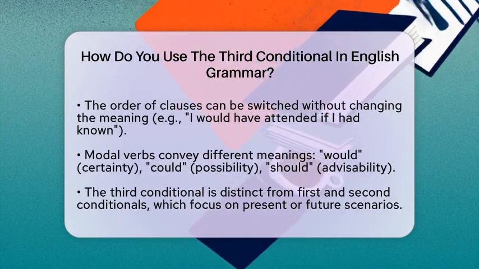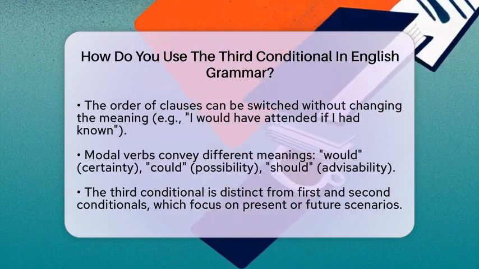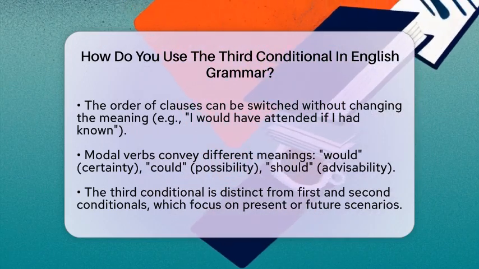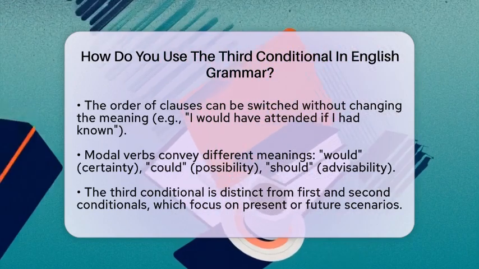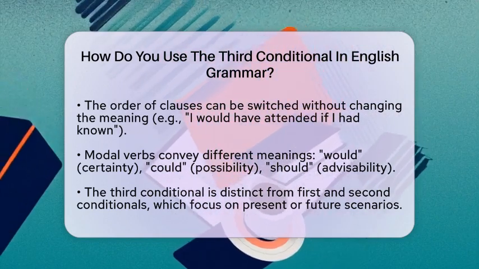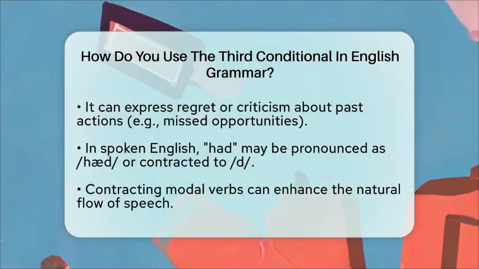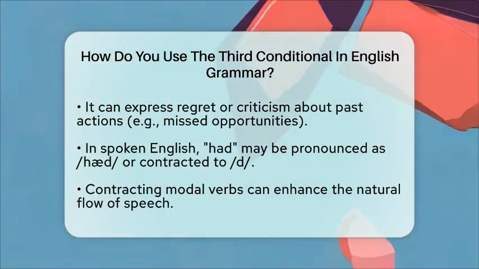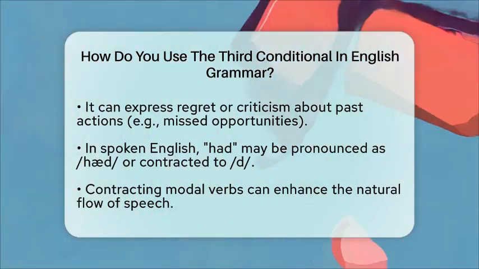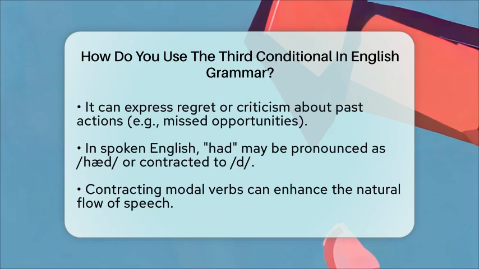It is important to note that the third conditional focuses solely on unreal past situations. This sets it apart from the first and second conditionals, which deal with present or future possibilities. When using the third conditional, you might also express feelings of regret or criticism about past actions. For example, saying, if they had left earlier, they would have caught the train, implies a missed opportunity that could have been avoided.